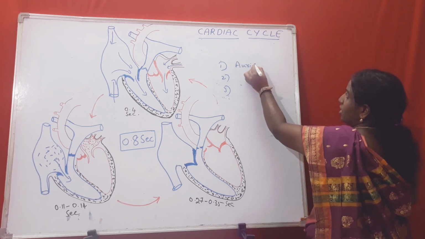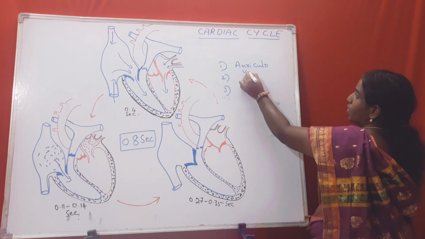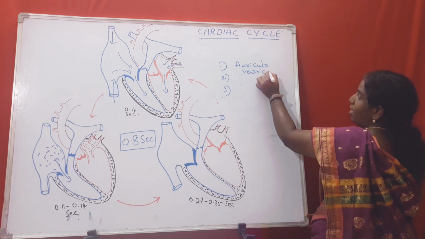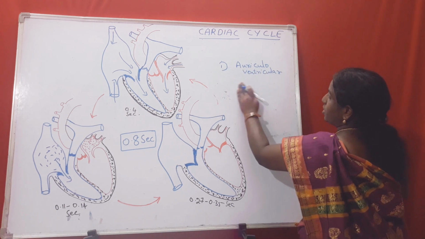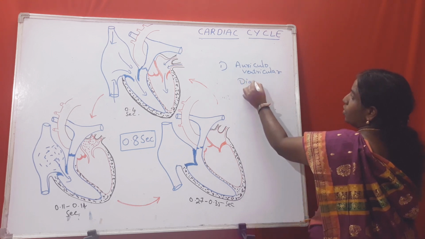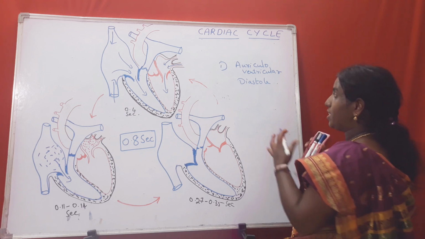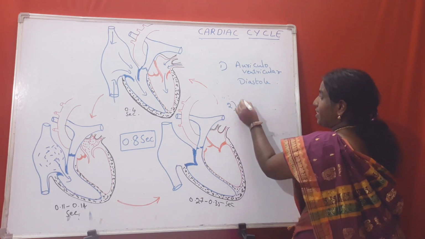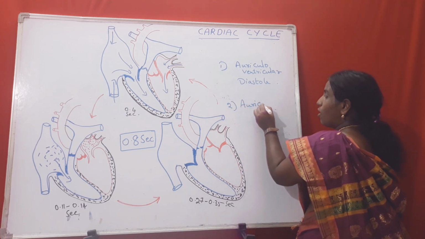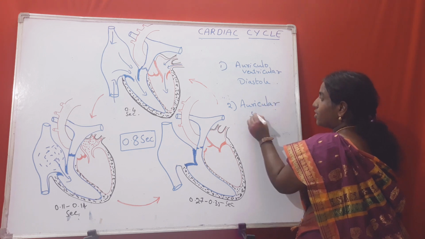First stage, auriculoventricular diastole. Second stage is auricular systole.